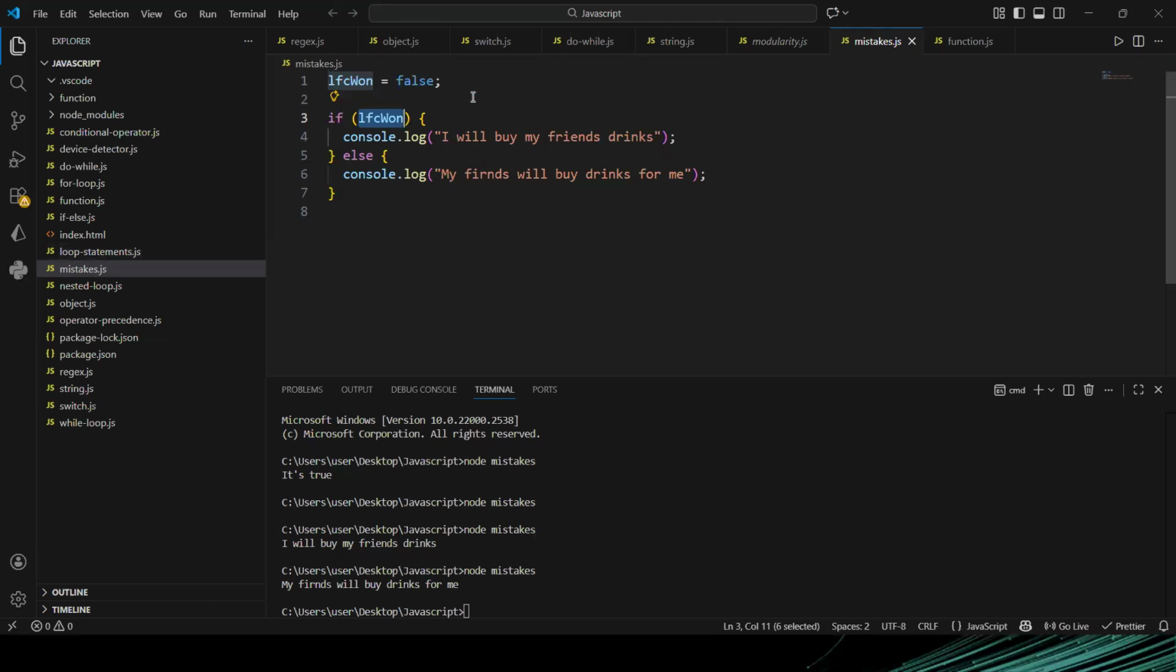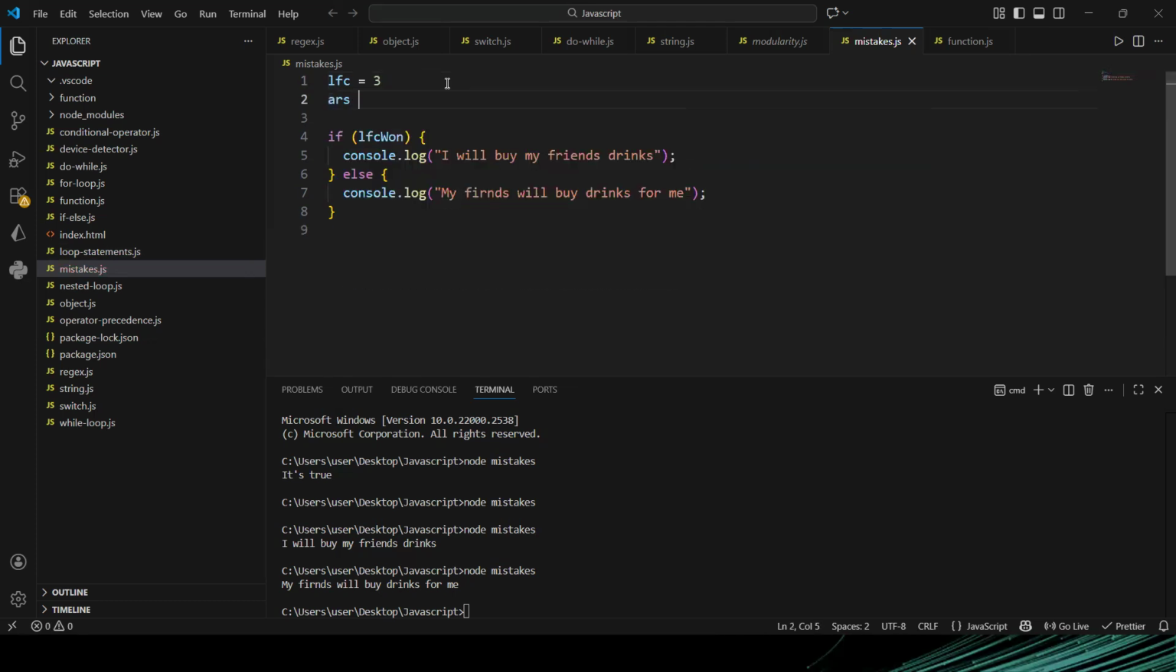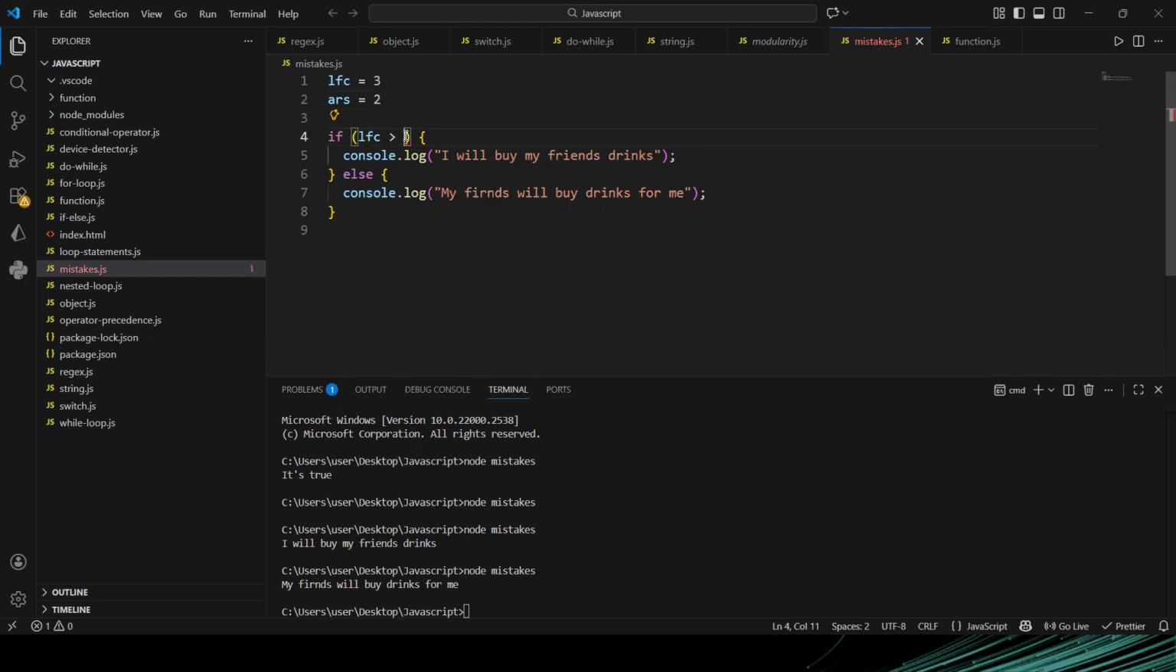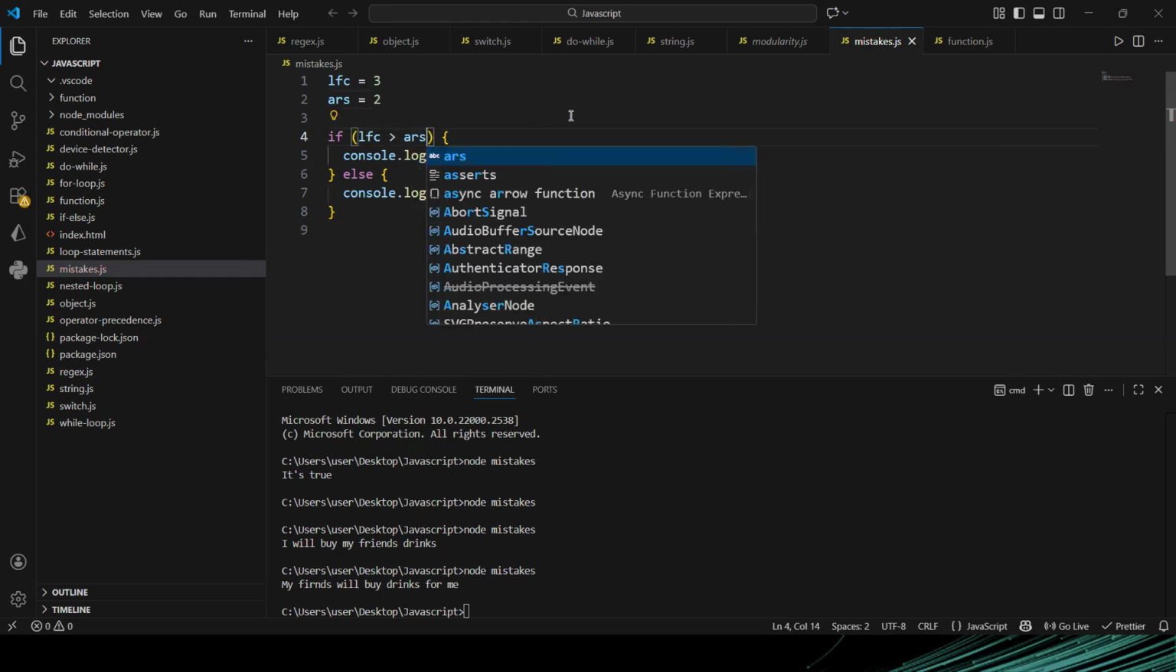So let's assume now Liverpool is playing against Arsenal. Liverpool scored 3, and Arsenal scored 2. Of course, now Liverpool will win. So now I want to make so many conditions. I want to say if Liverpool won, so if LFC is greater than Arsenal, that means my friends will buy me drinks.